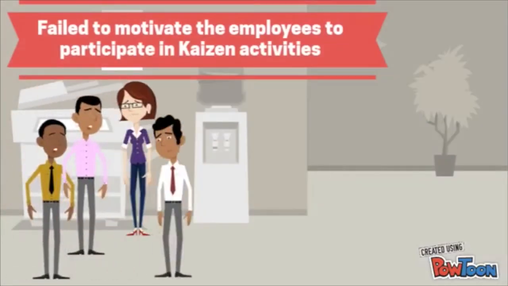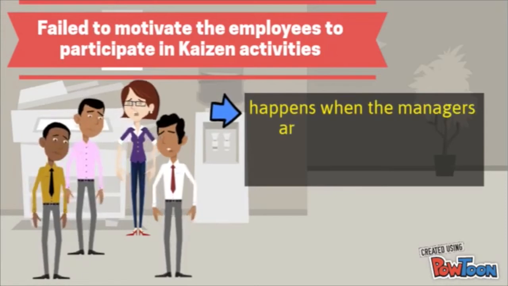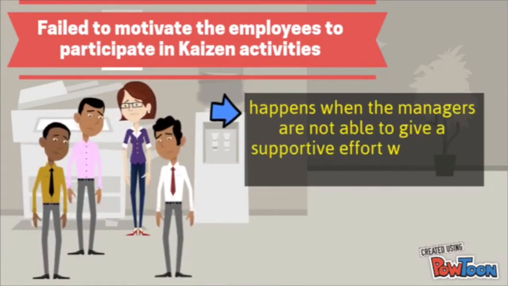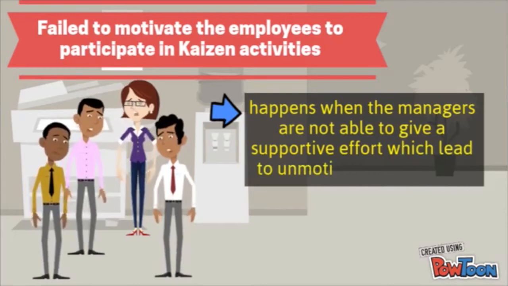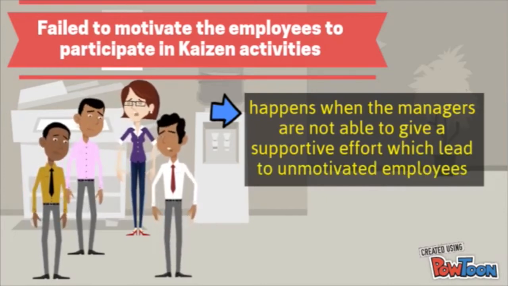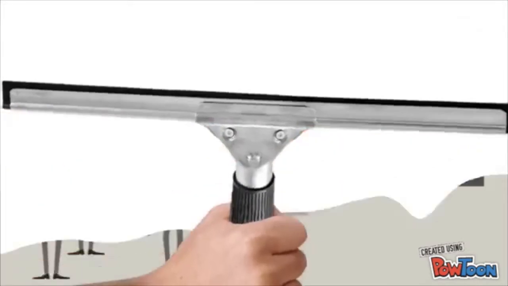Second, some of the managers in an organization fail to motivate the employees to participate in Kaizen activities. This happens when the managers are not able to give a supportive effort, which leads to unmotivated employees. For instance, the managers are unable to encourage their employees to make changes and improvements in production.